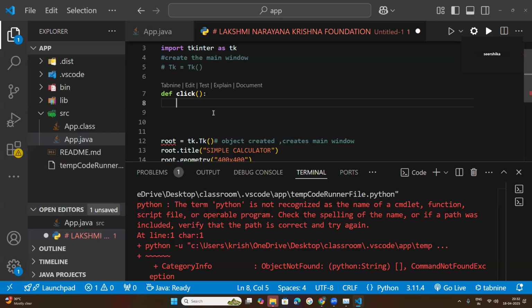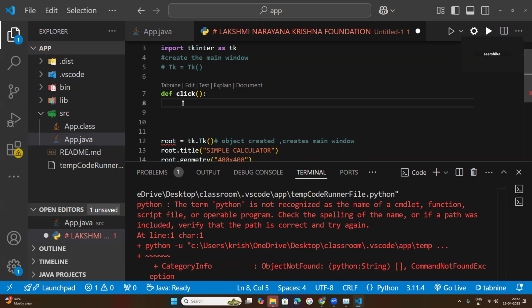A function is nothing but a simple block of code that will be executed, and it is stored with a name. So whenever you call that name, that function will be executed. A function is never part of any class. But a method is also a function, and it is always part of a class. Many times I told you in the previous classes. If you have forgotten, please refresh your knowledge. That is very important here.